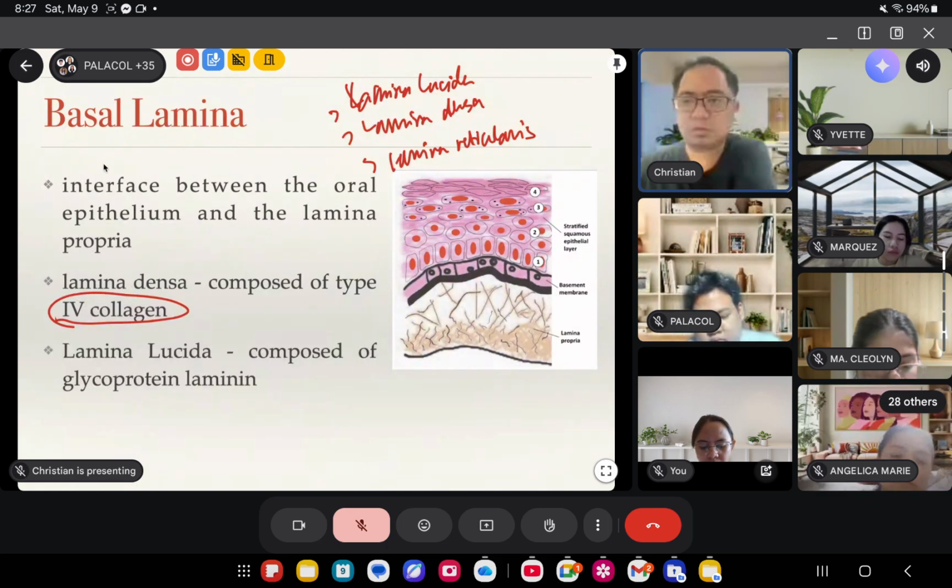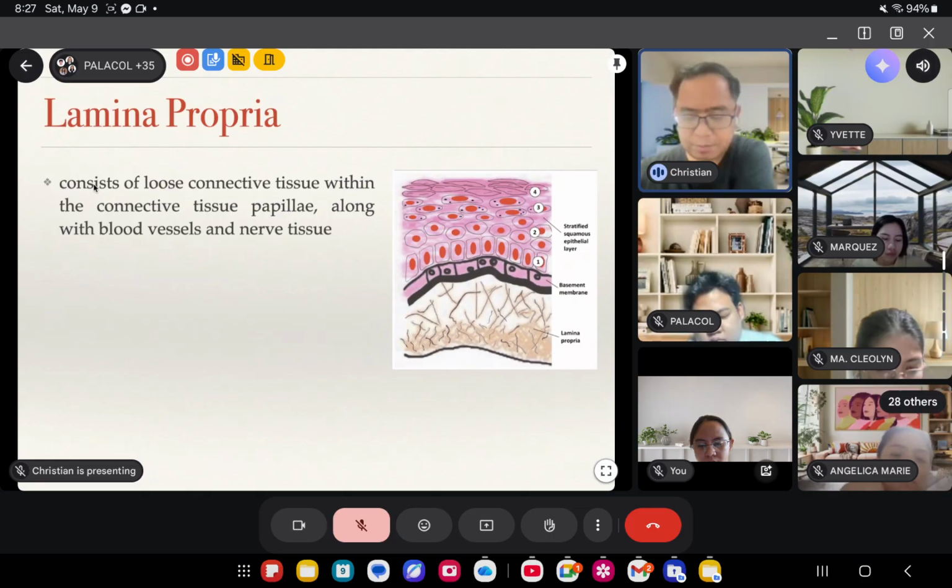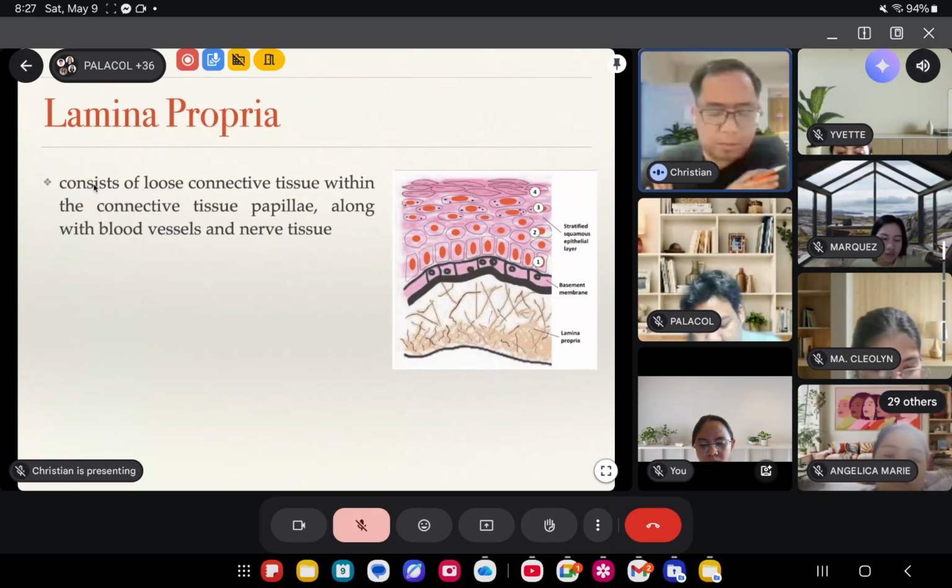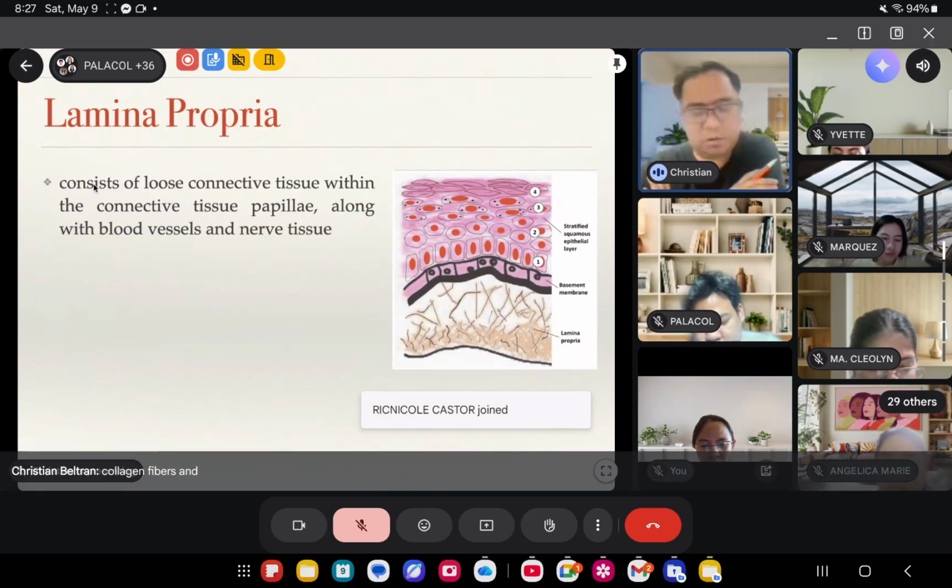Okay, so we have here your lamina propria, which consists of loose connective tissue within the connective tissue of papilla, along with blood vessels. It consists of an abundant network of type 1 collagen fibers, and the deep collagen would be type 3.